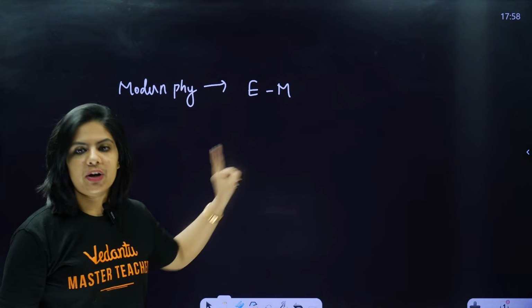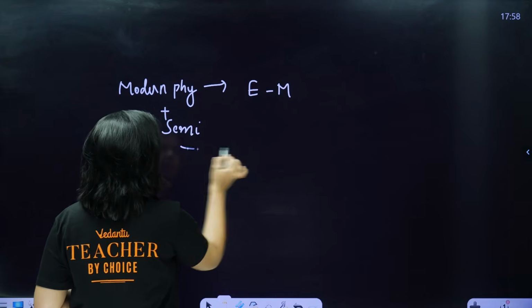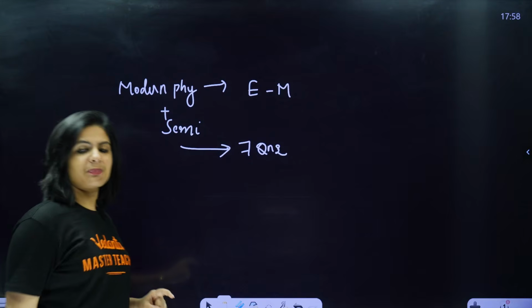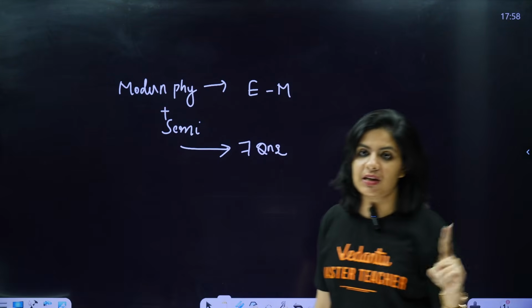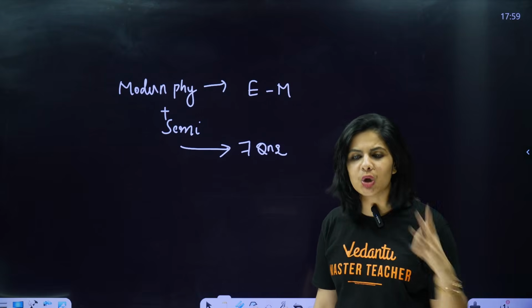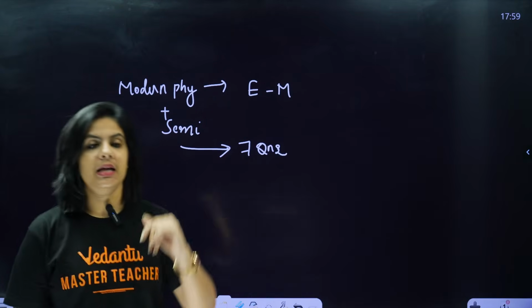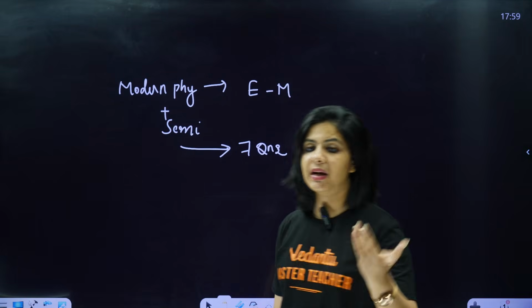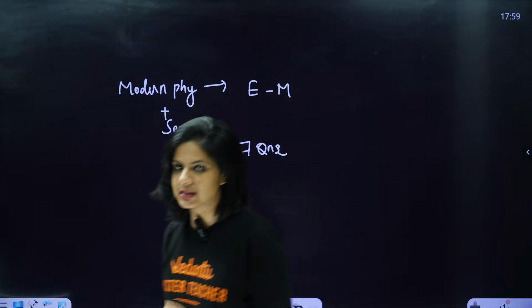So modern physics plus semiconductors, minimum we can expect 7 questions, from 6 to 8 questions. So that is the first chapter you should focus on. Don't miss any of the topics. Photoelectric effect, Bohr postulates are highlighted, and binding energy is very, very important. You guys have to study this.